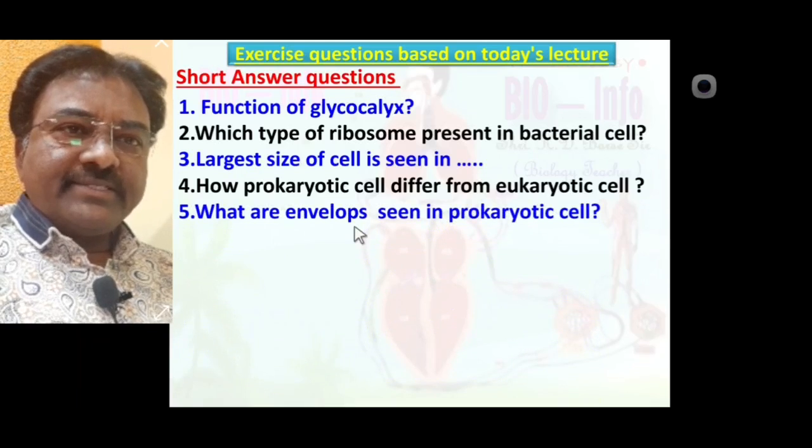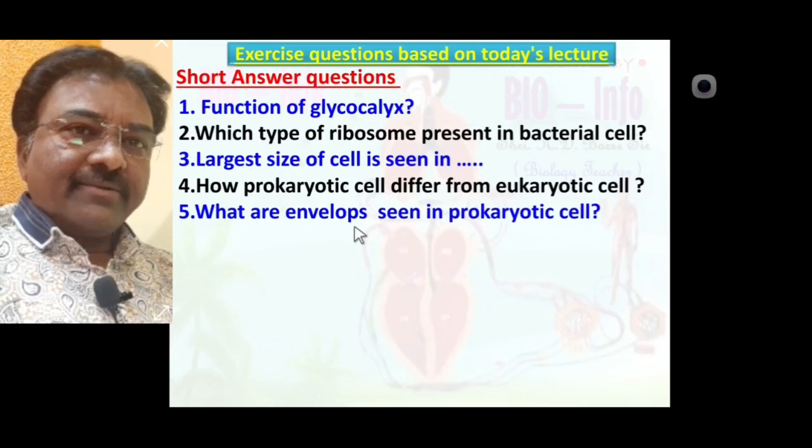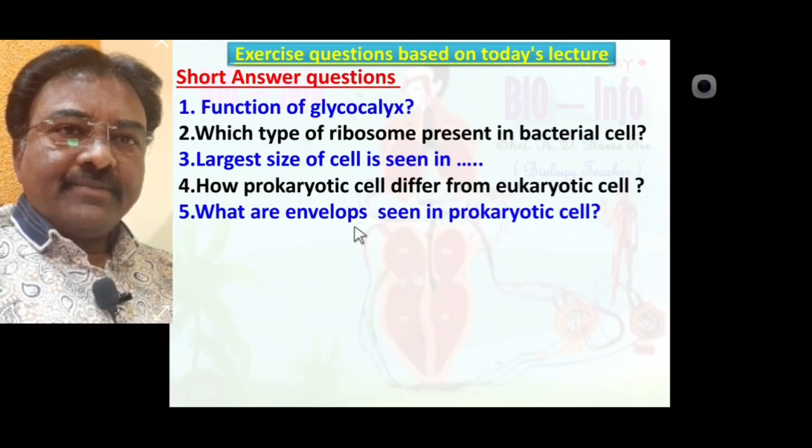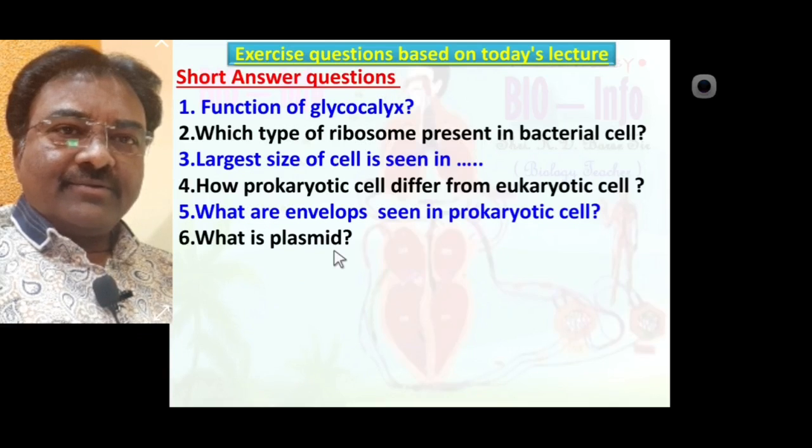What are the envelopes seen in a prokaryotic cell? Glycocalyx is the outermost envelope. Below the glycocalyx, the cell wall is the second envelope, and below the cell wall, the innermost envelope is called the plasma membrane. What is a plasmid? In a prokaryotic cell, one or two additional circular DNA molecules, also called a mini chromosome, are present. Such a structure is called a plasmid.